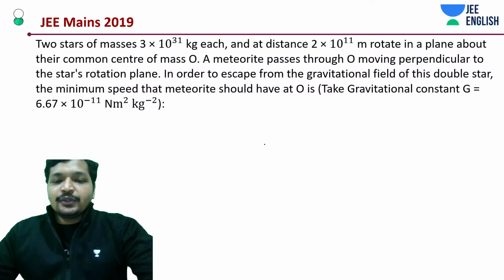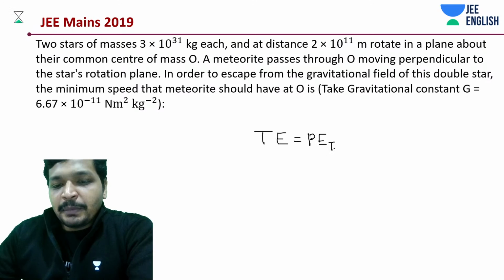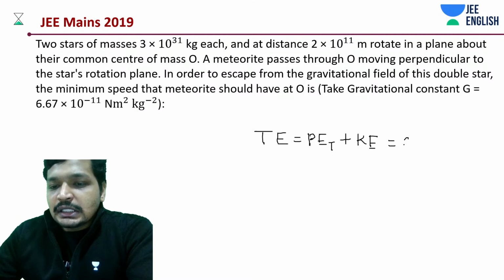Okay, let's do this thing. Total energy is equal to total potential energy plus kinetic energy, just the kinetic energy of the meteoroid, is equal to 0.